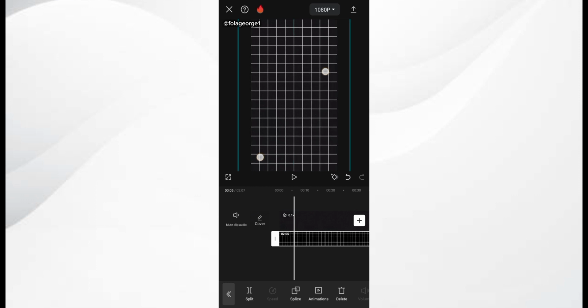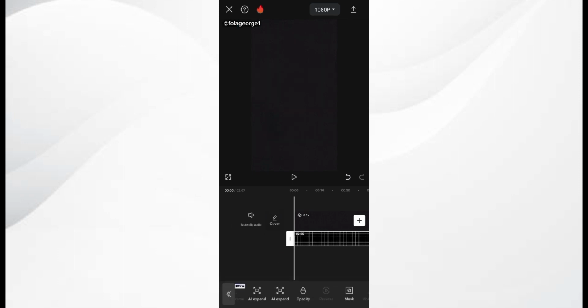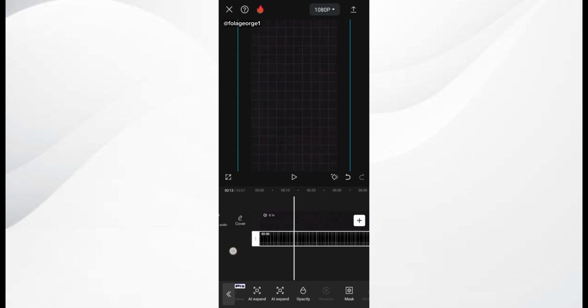And I'm going to reduce the opacity. In order to reduce the opacity of this white paper, I simply scroll and click on opacity and reduce it to say 10%. Right, reduce the opacity to 10%. Now you can see the result of what we have here. My mind is telling me to increase the opacity to about 15%, so I put it at 15%. Now this is the background we need to create our video on.